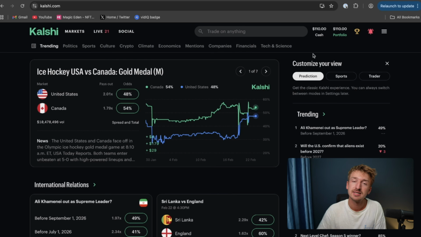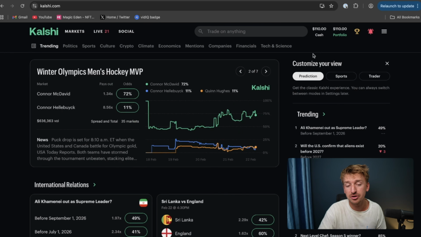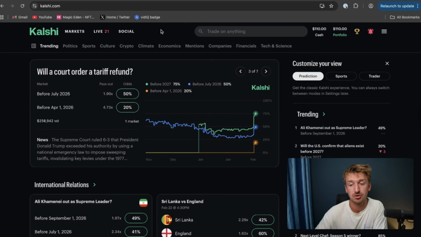Now, the good thing about Kalshi is that it's available in over 140 countries versus Polymarket, which is actually restricted in a lot of countries. So chances are you won't be able to use Polymarket, but you can actually use Kalshi, which is the highest volume and most liquid prediction market at the moment anyway. So that is the one I would actually recommend.